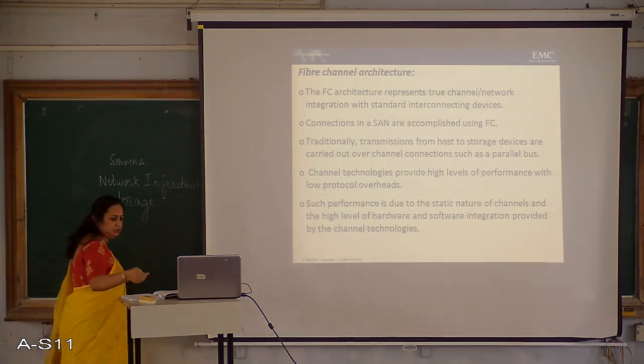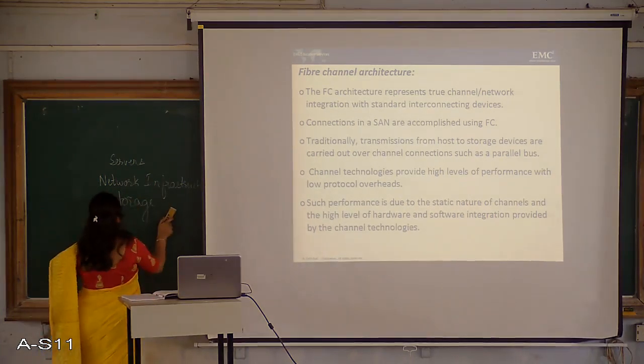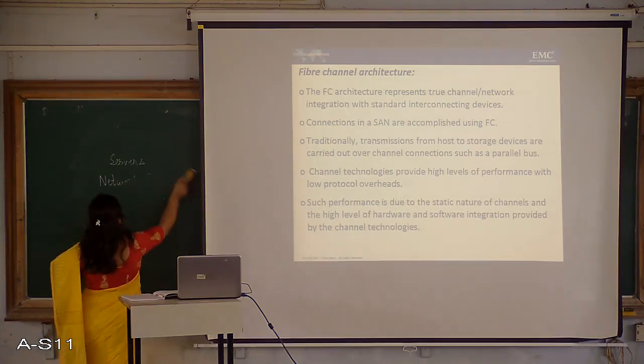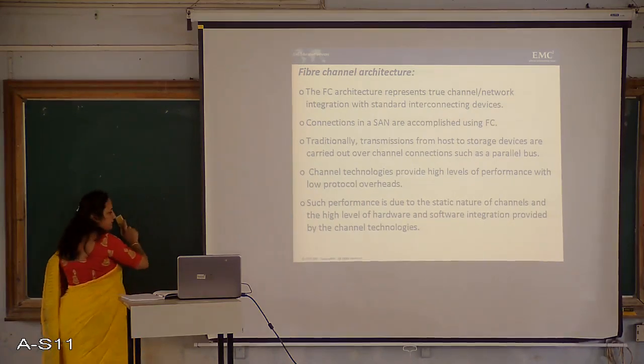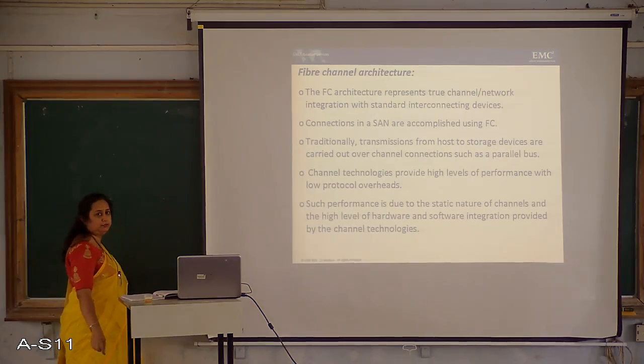So now in the fiber channel overview, we see that these three basic components are further divided into 5 components, and let us see what are those 5 components. I have told these 5 components in the previous class. So can anybody tell me what are those 5 components?